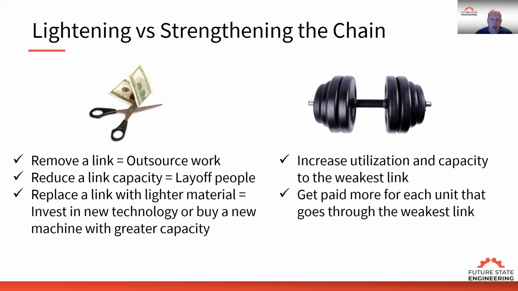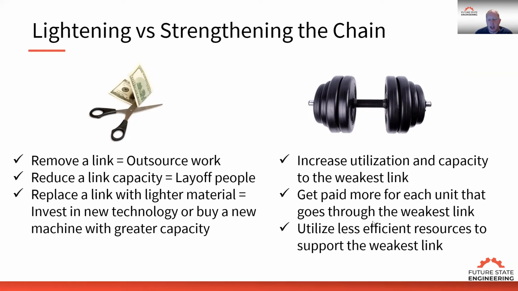If I look at how I'm pricing jobs and I have jobs that go through that weakest link, how can I get paid more for each unit that goes through that resource? And I can utilize less efficient resources to support the weakest link. So those are the three things I can do to strengthen the chain, and the three things I can do to make the chain lighter. And of course, you can see they're totally different actions. Our goal, again, is to strengthen the chain, not make it lighter by trying to cost cut.